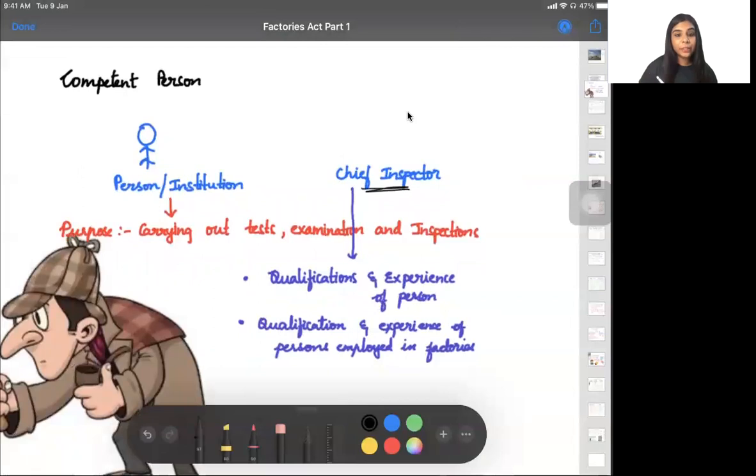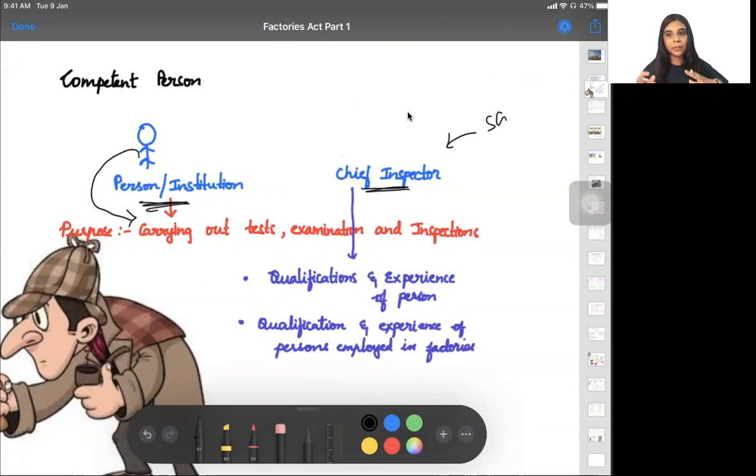The chief inspector appoints a person or institution so that this person can go and test and inspect the factories, to see whether everything is being followed as per the Factories Act or not. A chief inspector is appointed by the state government, so he is called the chief inspector.